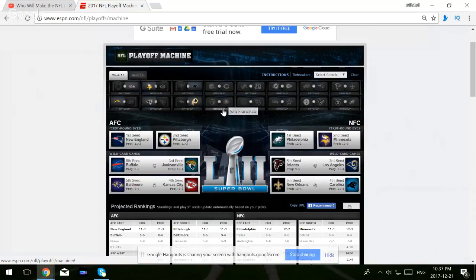Jacksonville and San Fran. This game does matter a little bit for the Jacksonville Jaguars. If they do win and if the Pittsburgh Steelers do lose, they then take the 2nd seed. I think that's enough incentive for them to beat Jimmy G and the 49ers and hand Jimmy G his first loss.